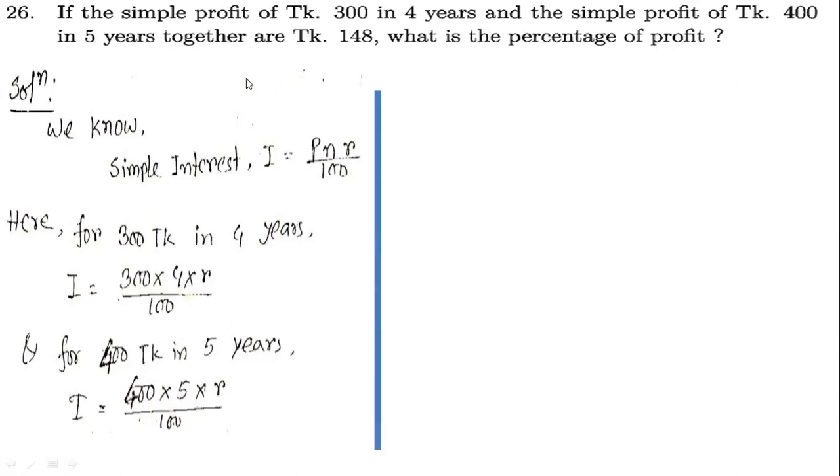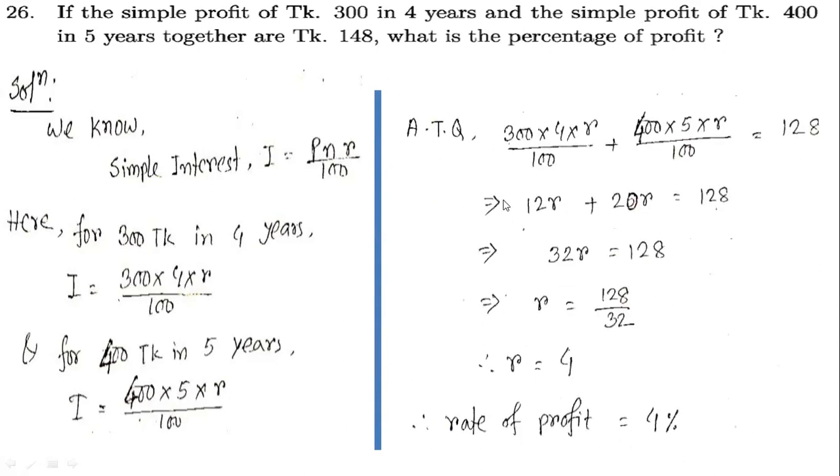Now here it is talking about both together, that will be 148. So according to the question, we can write this interest plus this interest, that will be 148 taka. Now 3 into 4 is 12 r, and 4 into 5 is 20 r. So 12 plus 20, that will be 32 r. So r equals 148 by 32, and you will get your answer. The r is your final answer.